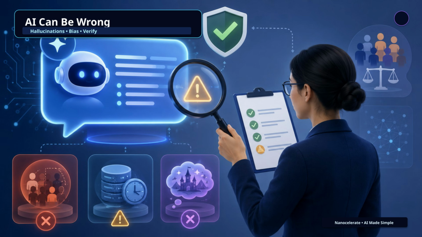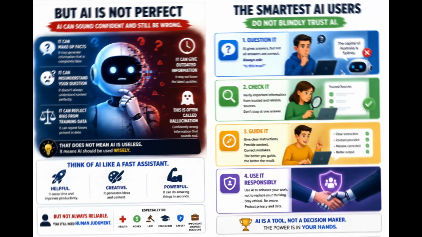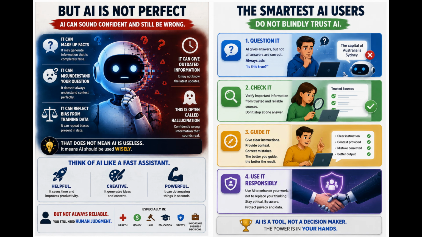AI can be wrong. AI is not perfect. This is very important. AI can sound confident and still be wrong. It can make up facts. It can misunderstand your question. It can reflect bias from training data. It can give outdated information. This is often called hallucination.